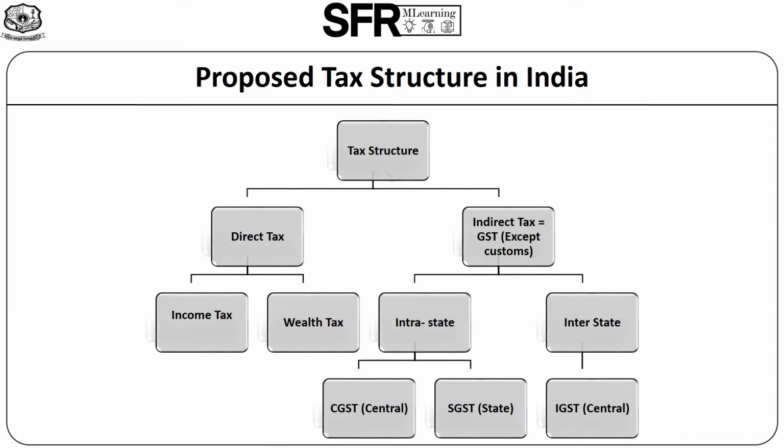Now we are seeing the proposed tax structure in India. Here also the tax is divided into direct and indirect tax. Indirect tax is divided into intrastate and interstate. In intrastate, it is further classified into CGST and SGST. CGST is governed by the central government, SGST is governed by the state government, and interstate is classified into IGST. It is governed by the central government. So this is the new proposed tax structure in India after the implementation of GST.